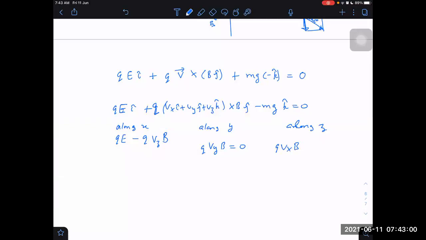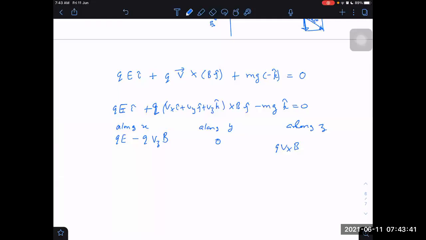He is right also. Which component will appear along Y? No component will appear, nothing will appear. We don't even have to write this equation. I should just write it as 0, because no component is appearing. K cross J is along a different direction, minus I. And J cross J is 0, so no component will appear along I cap and K cap.